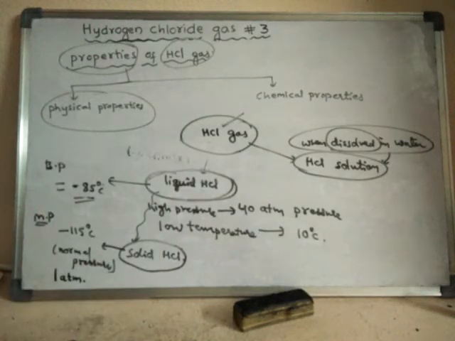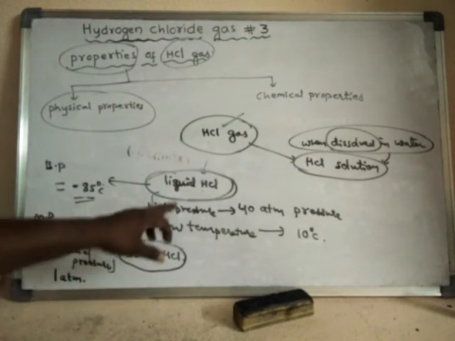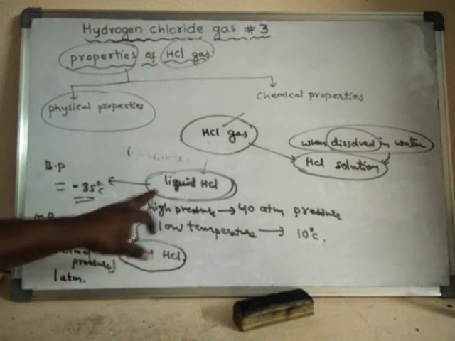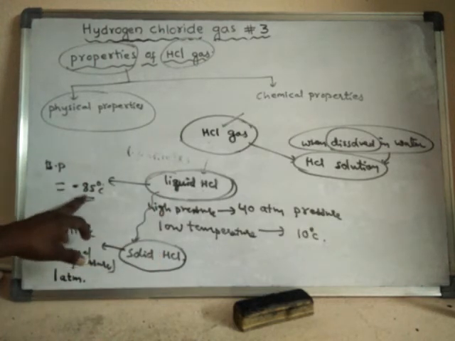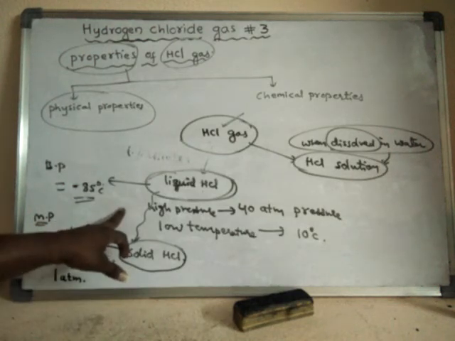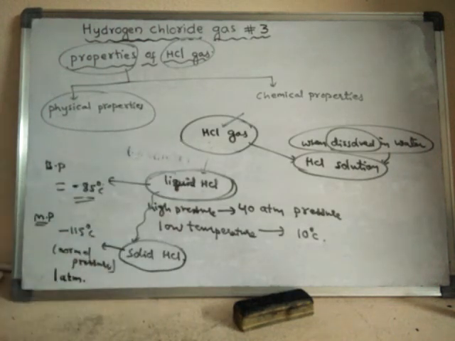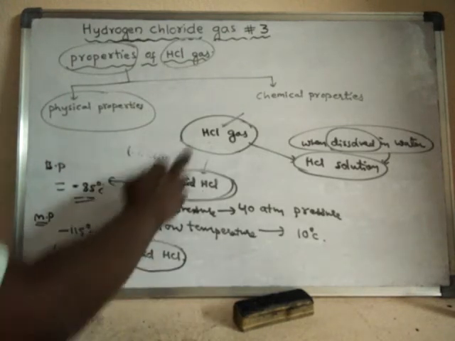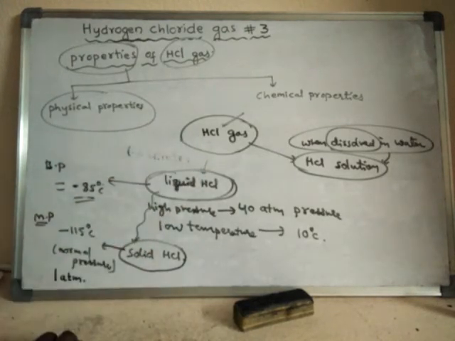And this liquid HCl, its boiling point is minus 85 degrees centigrade under normal pressure. That means normal pressure means 1 atmosphere. So like this, the physical states, the boiling points and the melting points of HCl can be explained.